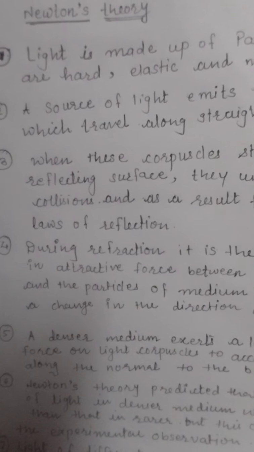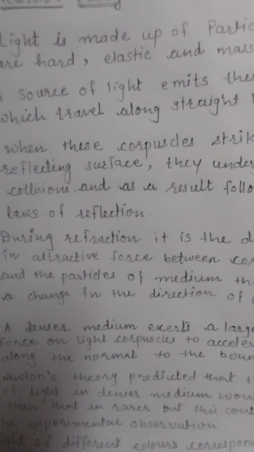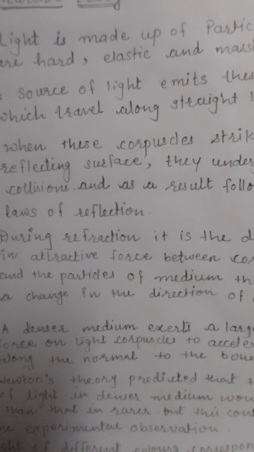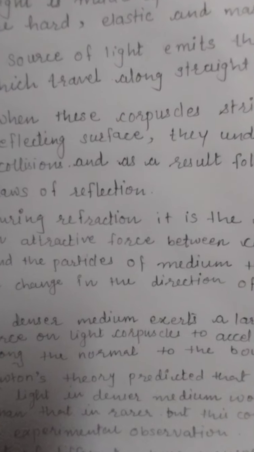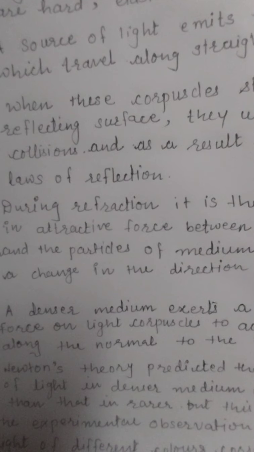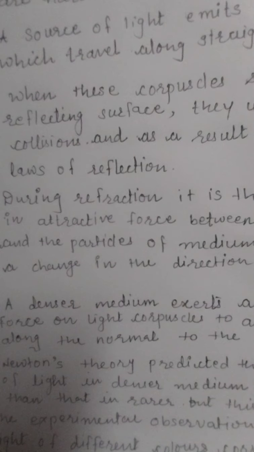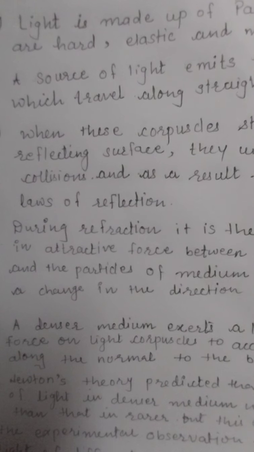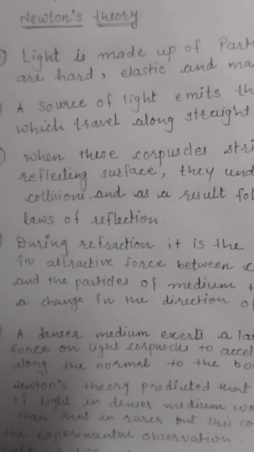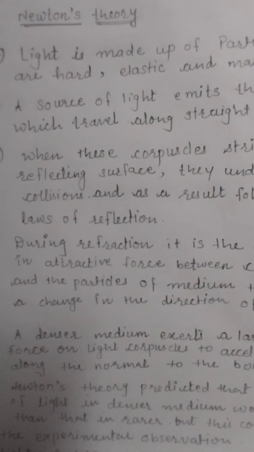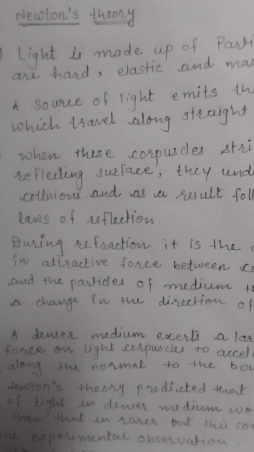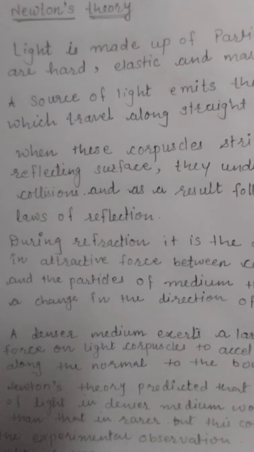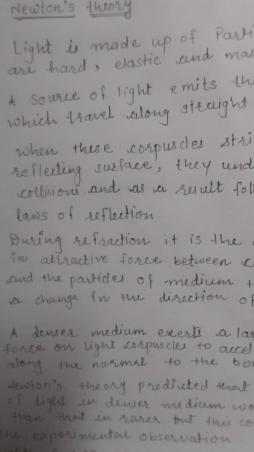According to experimental observation, it is not true. In a denser medium, light travels with less velocity, that is, minimum velocity. It's not a high velocity compared to a rarer medium. So that's why this theory failed to explain refraction, the concept that light travels fast in a rarer medium.